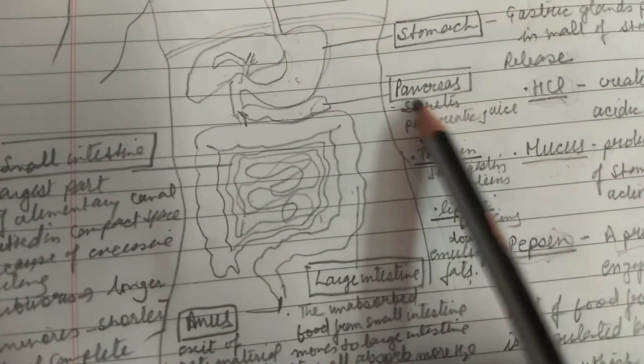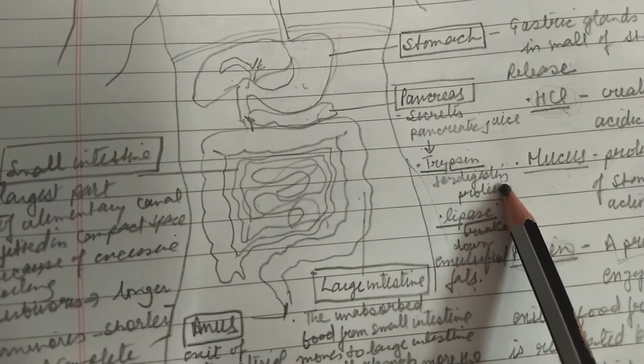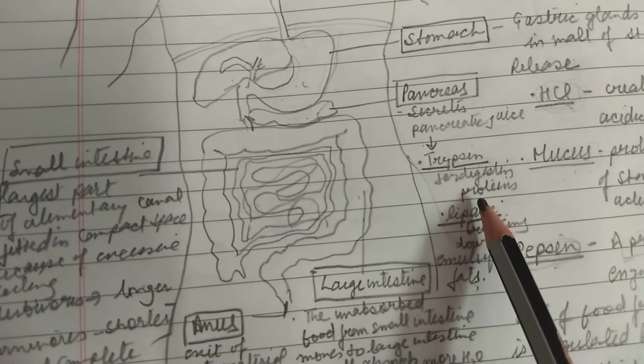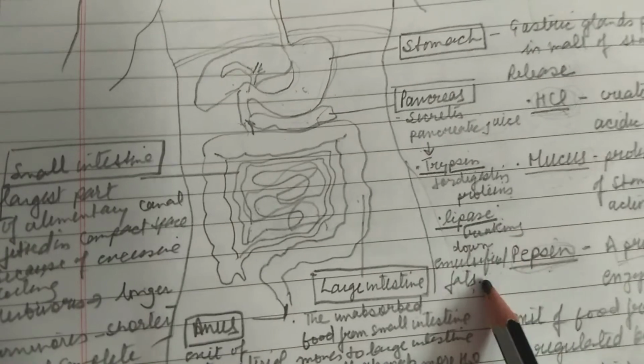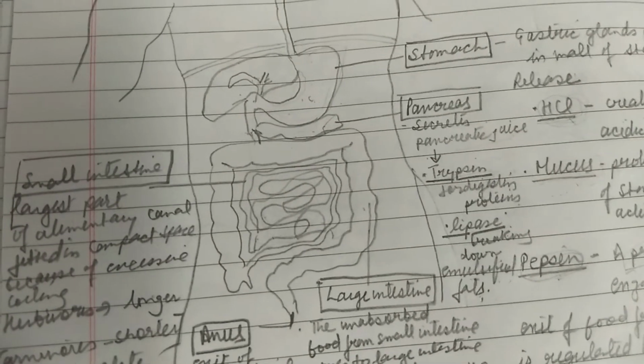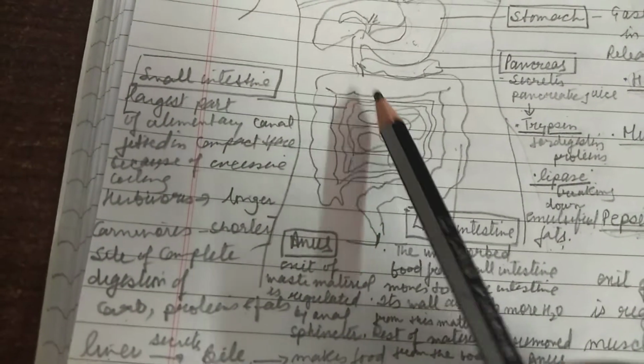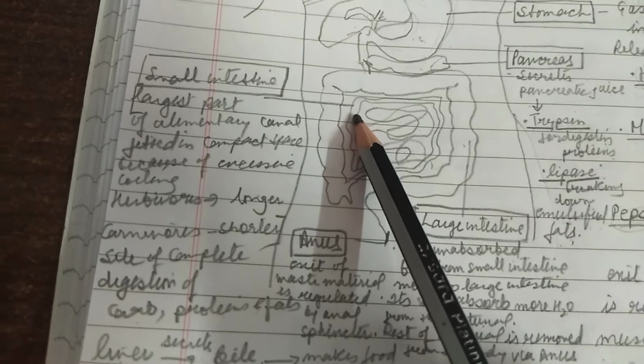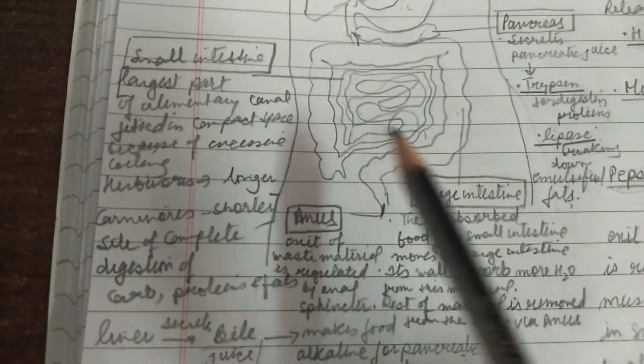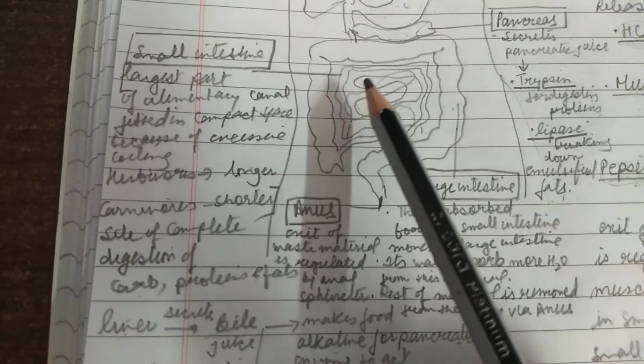Clear? So this is the role of pancreatic juice. The trypsin digests protein and lipase is the breakdown of emulsified fat. Clear? Now food moves further into the small intestine, and there the small intestine secretes intestinal juice.